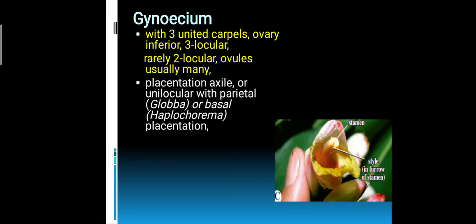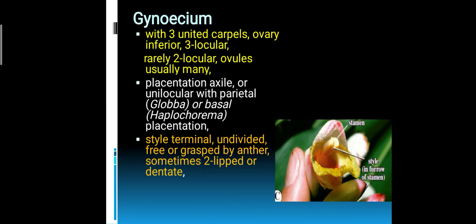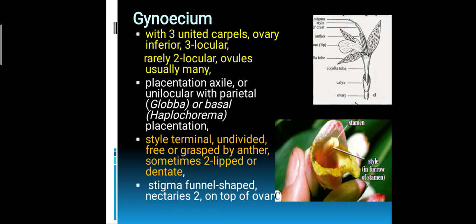Okay. Then placentation is axial or parietal. In Globba it is parietal, otherwise it is axial placentation. And there is a terminal style, that is undivided, and two-lipped. Then the stigma is funnel shaped, that's also very important. Nectaries are present, 2 nectaries on the top of the ovary. So on top of the ovary you can see 2 nectaries, and the stigma is funnel shaped. In the picture you can observe the stigmatic surface also.